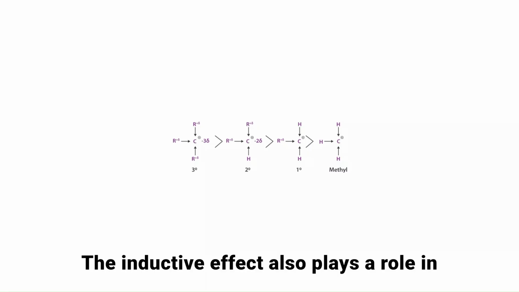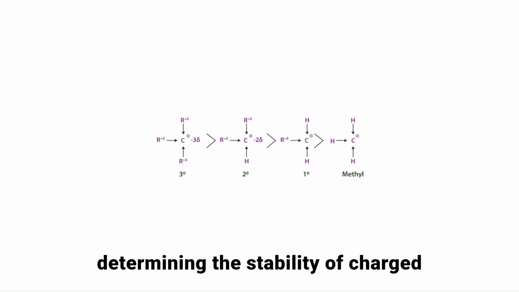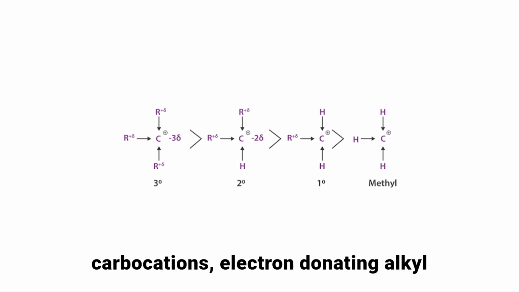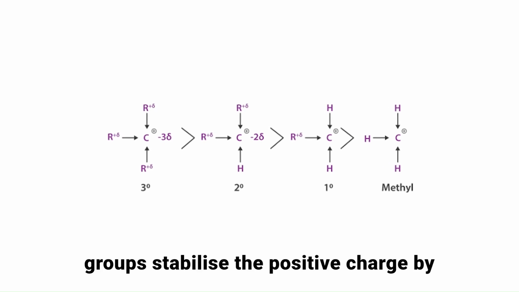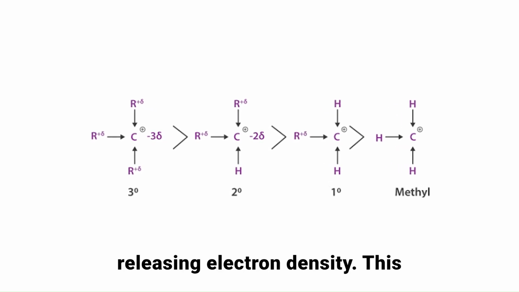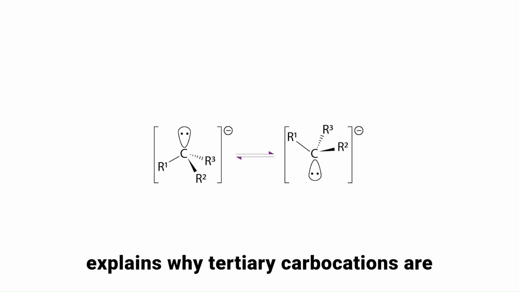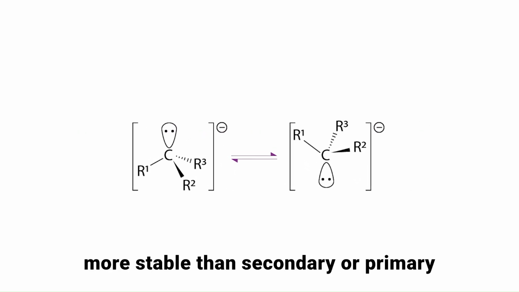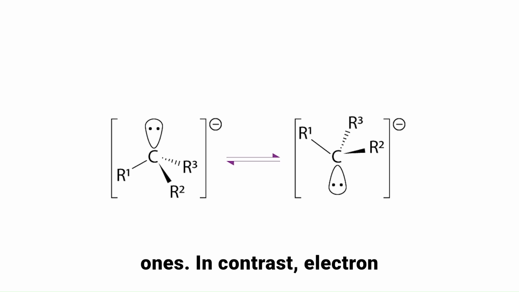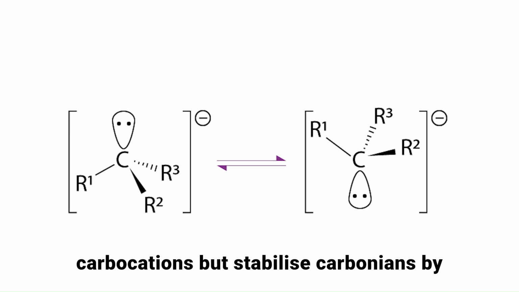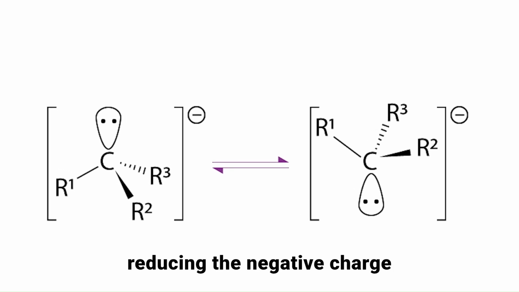The inductive effect also plays a role in determining the stability of charged species in reactions. In carbocations, electron-donating alkyl groups stabilize the positive charge by releasing electron density. This explains why tertiary carbocations are more stable than secondary or primary ones. In contrast, electron-withdrawing groups destabilize carbocations but stabilize carbanions by reducing the negative charge concentration.